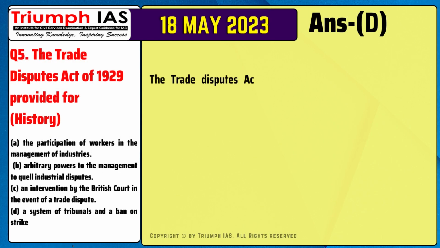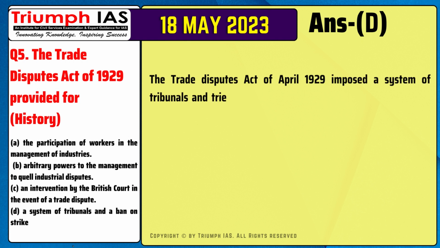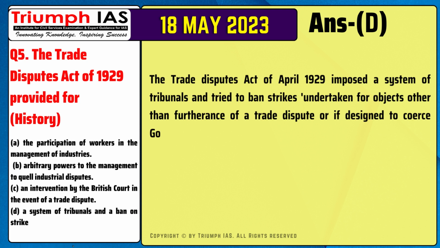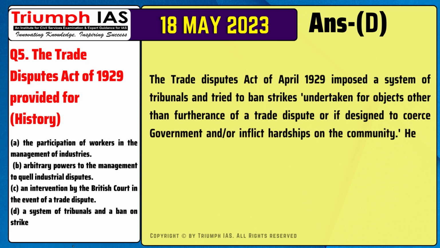The correct answer is option D. The Trade Disputes Act of April 1929 imposed a system of tribunals and tried to ban strikes undertaken for objects other than furtherance of a trade dispute, or if designed to coerce government and or inflict hardships on the community. Hence D is the answer.